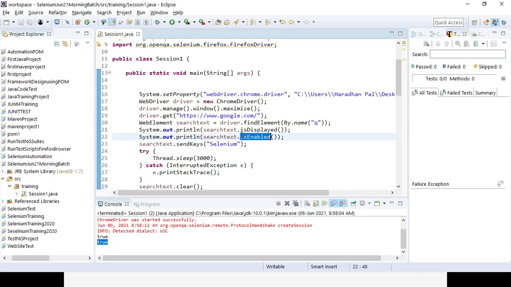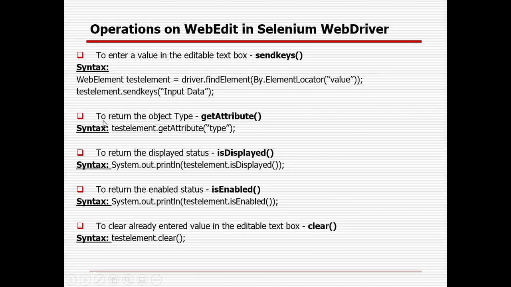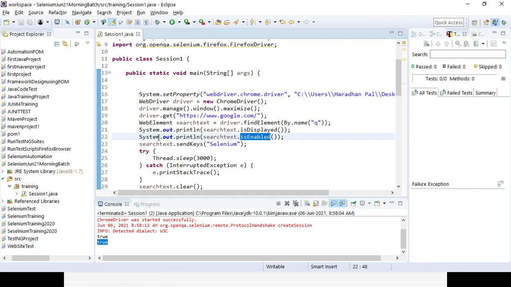For the last one here, I want to let you know what the different attributes available in the web page are, if you want to print those attributes. So let's comment out that part.